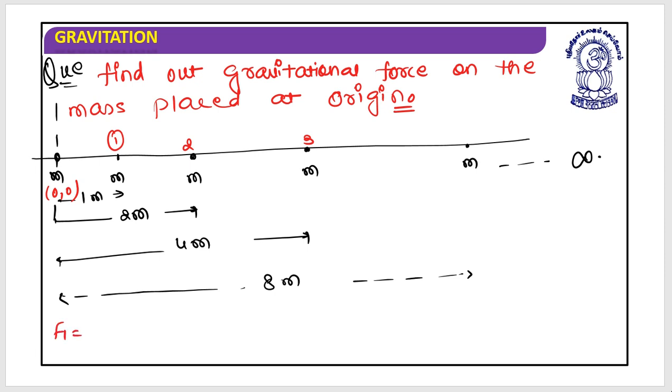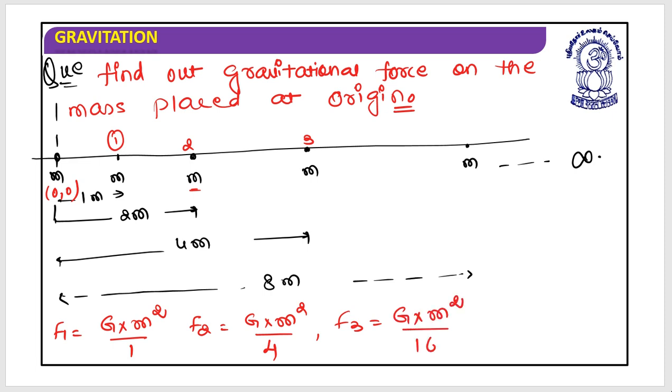So if I write F1, it's G into M into M, that is M square divided by 1 square, which is 1. Due to this, the next force, let's say F2, would be G into M into M, that is M square divided by their separation, which is 4. Next is F3, which equals G into M square divided by 16, and so on. Now what is the direction of all these forces?